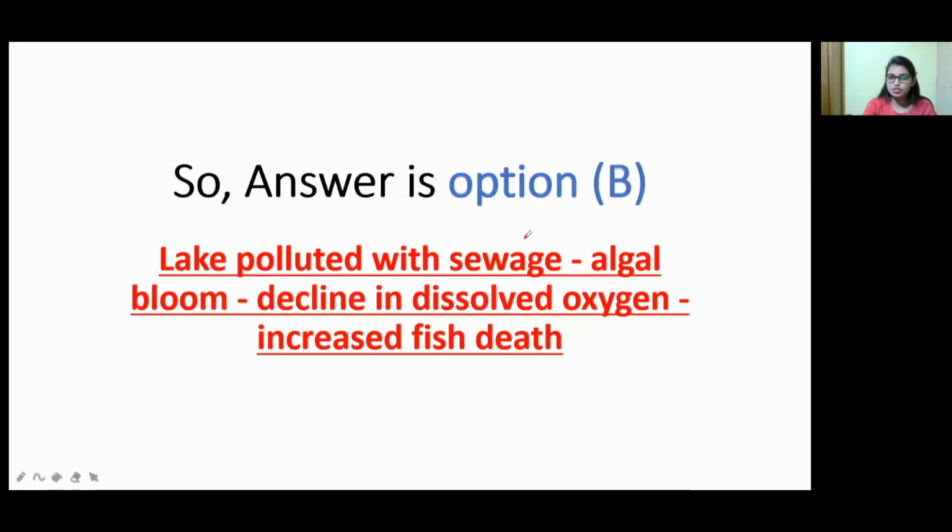So according to this, which is the answer? First of all, the lake is polluted with sewage. Okay, so with the sewage, the lake gets polluted. Then by this sewage, an algal bloom is formed. Then there is a decline in the dissolved oxygen. So when oxygen is not sufficient, eventually the fish will die.